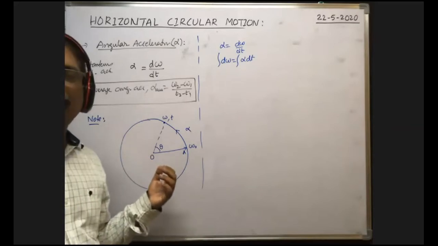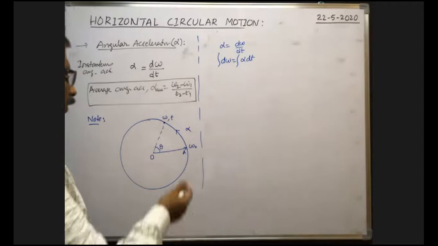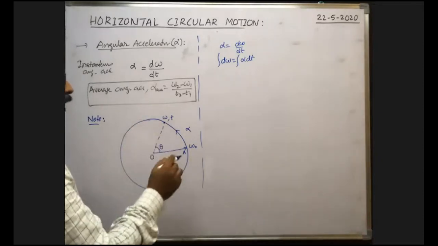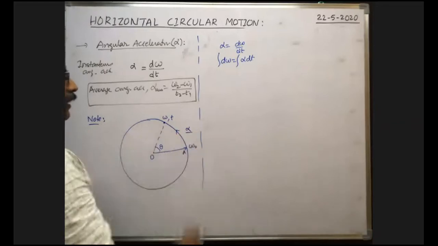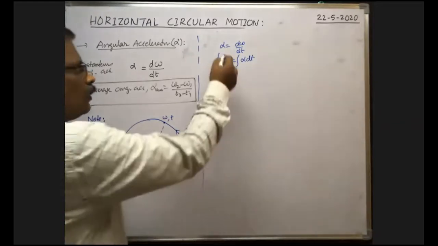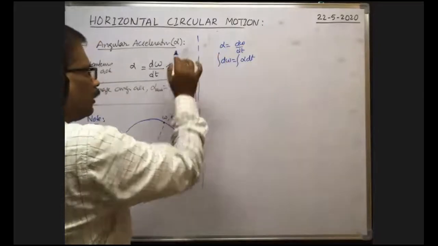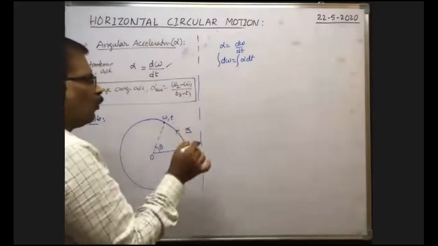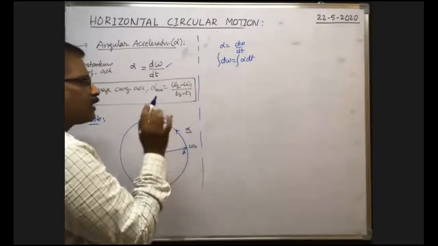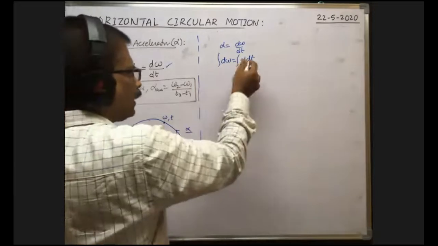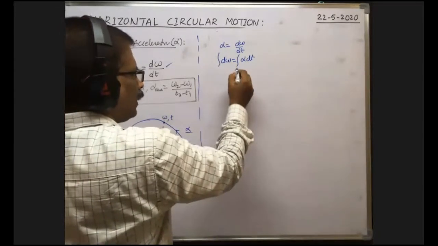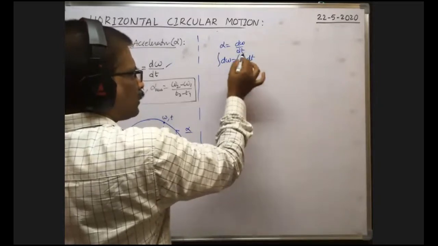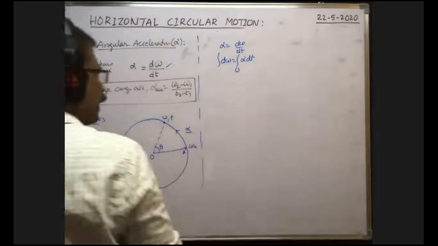Suppose the body rotates in the counter-clockwise direction with constant angular acceleration alpha. But we know alpha is equal to d omega by dt, so according to this formula, d omega is equal to alpha into dt. Now we have to obtain the angular velocity of the body at any instant of time t. For that, you integrate them. Then what are the limits? Because alpha is constant, it is the integral of dt, so we have to write the time limits only.